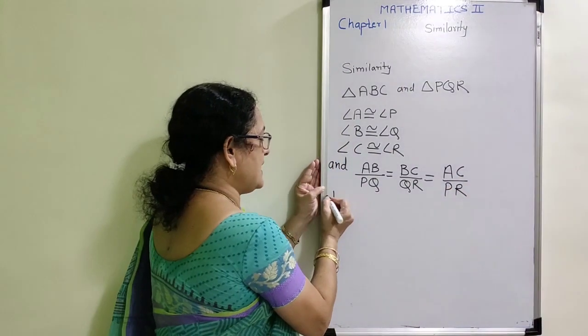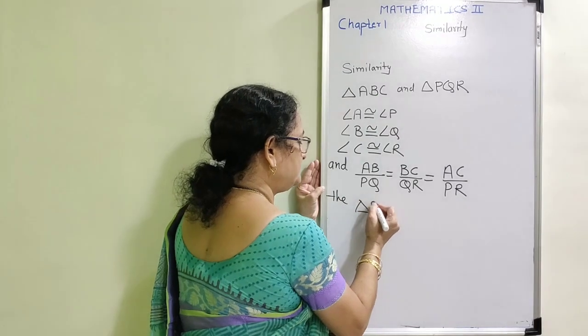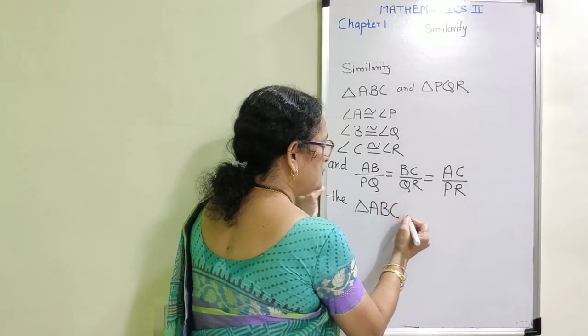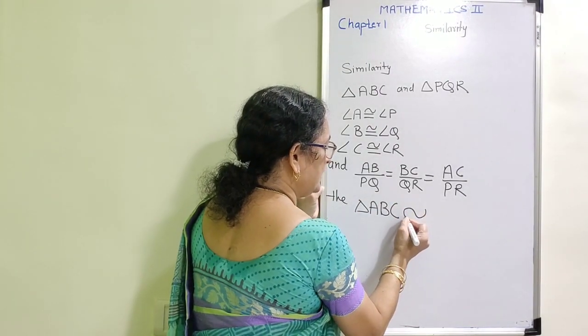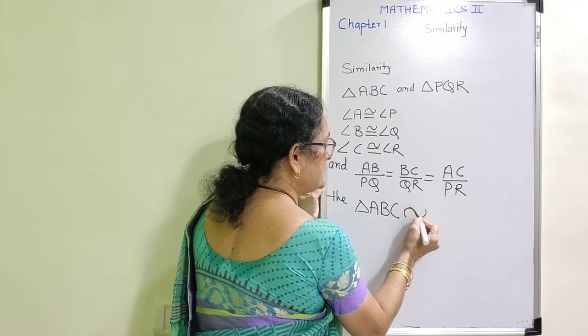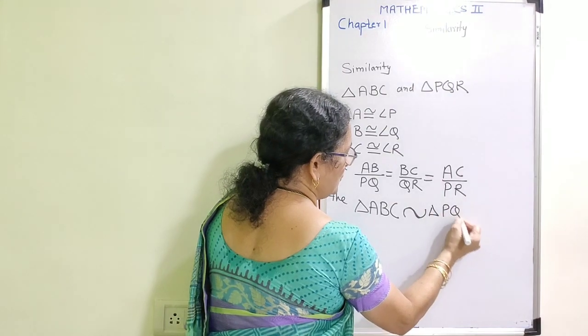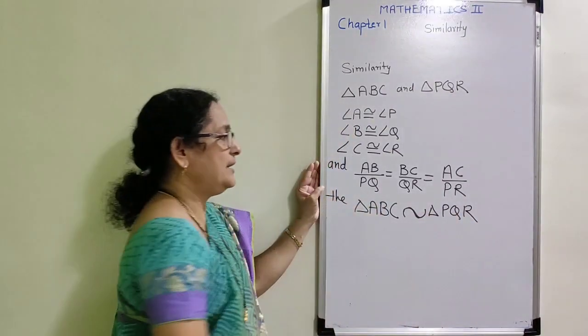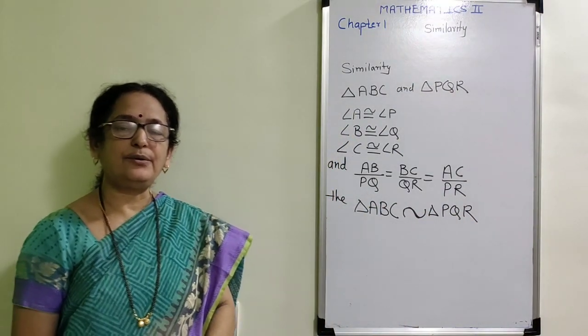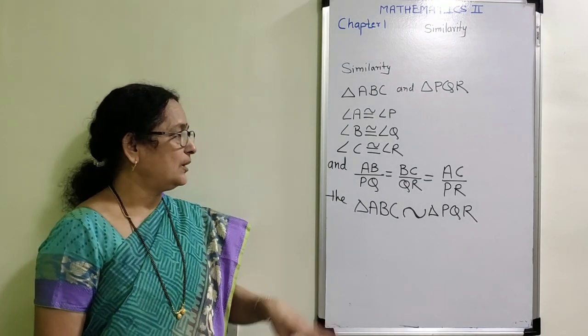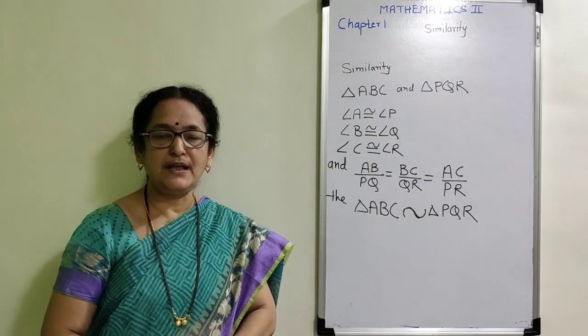Then we can say, using the sign of similarity, that triangle ABC is similar to triangle PQR. Now this is the definition of similarity.